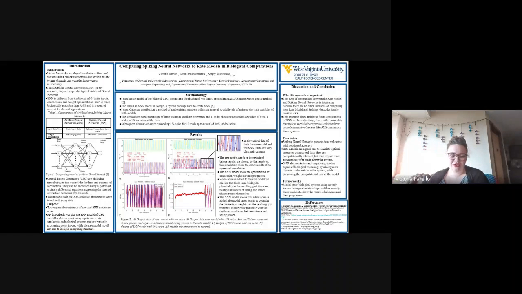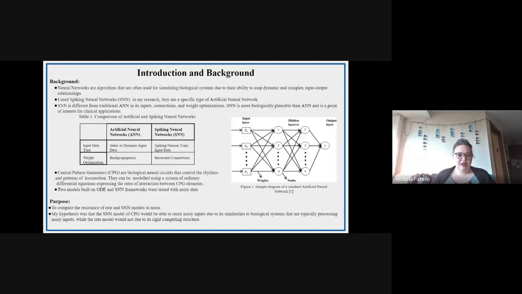called central pattern generators. Neural networks are algorithms that mimic brain connections and simulate neurological functions using connection weights and nodes. Spiking neural networks are a type of artificial neural network, but they differ in some key areas. Traditional artificial networks use static or dynamic inputs through a series of layers that are then backpropagated to fix errors in the connections. Backpropagation is a method of minimizing errors between actual and expected outputs to optimize connection weights within the algorithm to improve results.